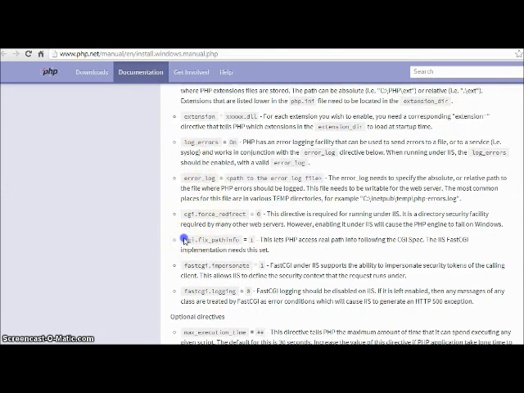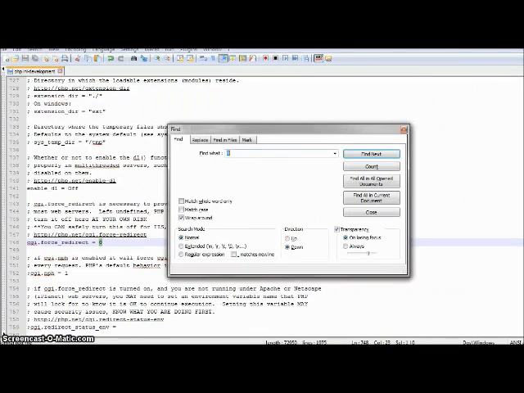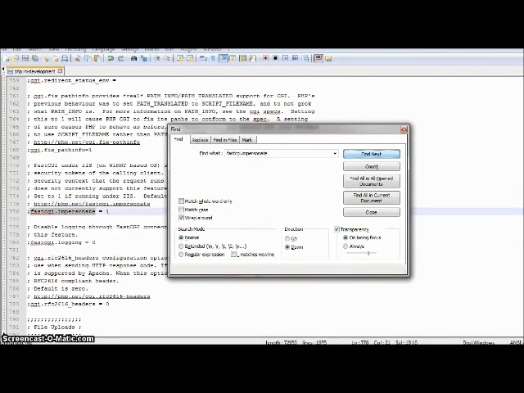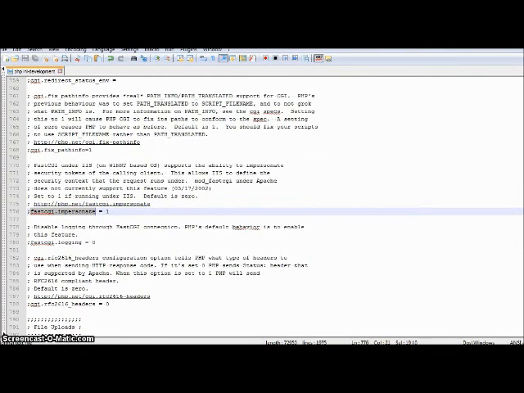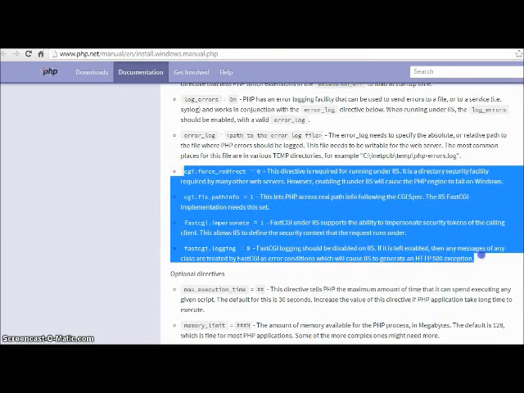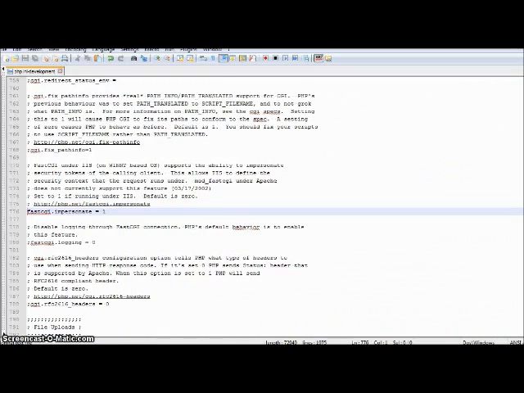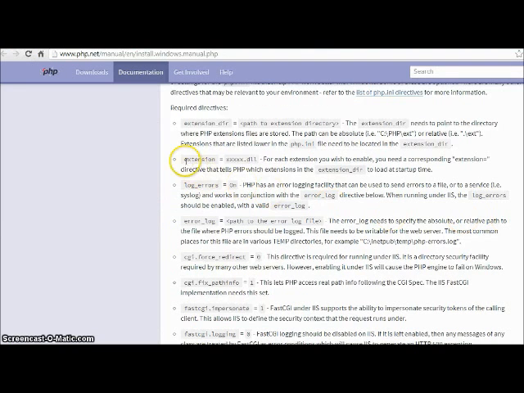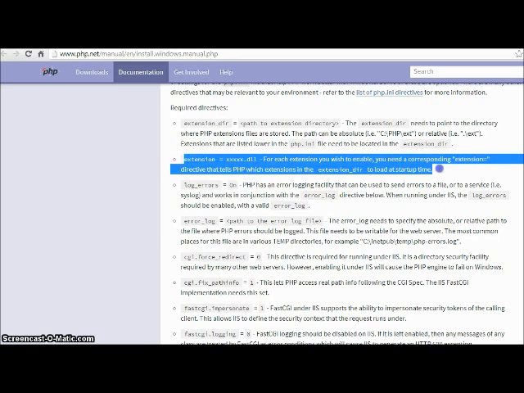I can give you one more demonstration. Suppose to do this change, just copy it, find it, here it is, remove the semicolon and leave its value 1 as said by this file. Remember, these 4 changes are very important. Now, once you're done changing, for this demonstration, I haven't performed this change in my php.ini file.